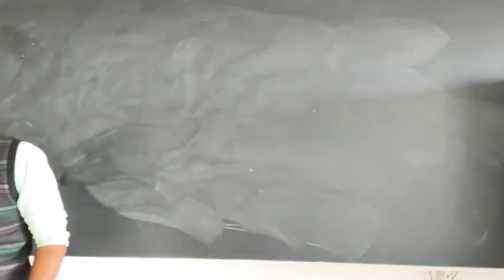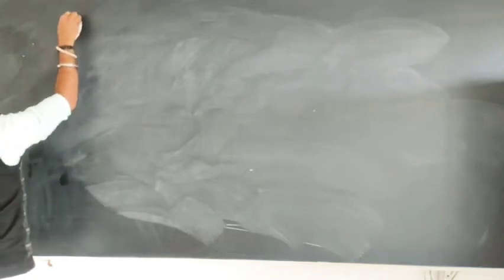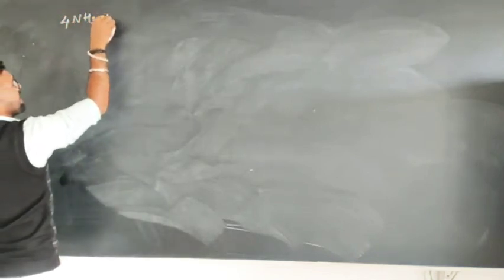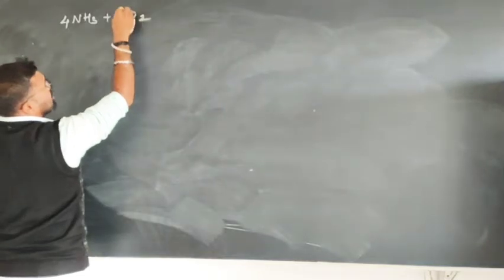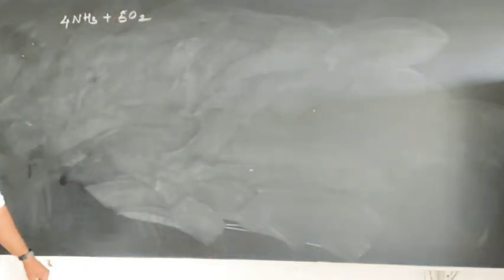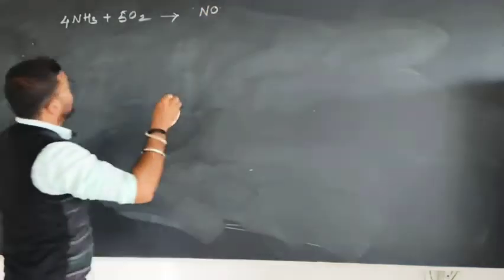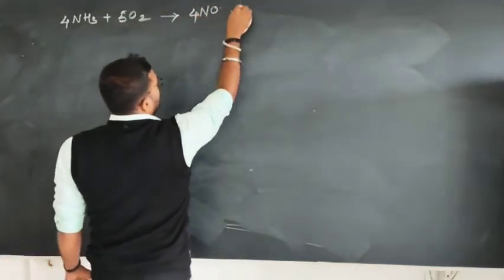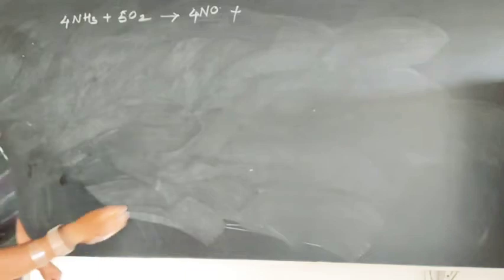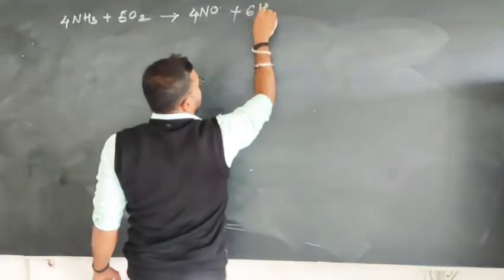Ammonia and oxygen react at high temperature. The reaction is provided to you: 4 moles of ammonia react with 5 moles of oxygen to give 4 moles of NO plus 6 moles of water molecules.